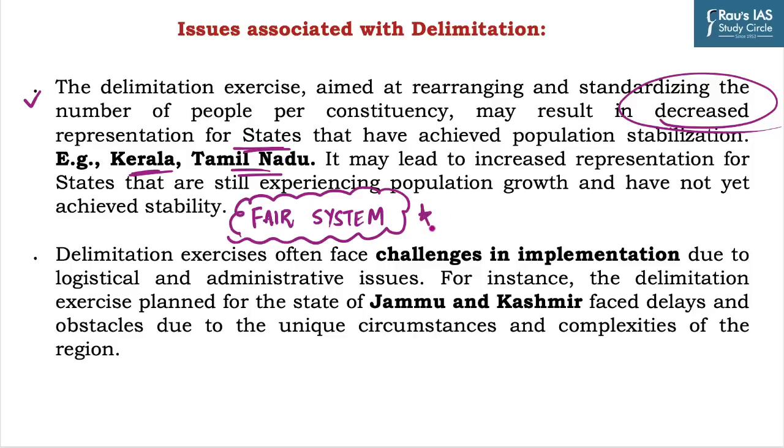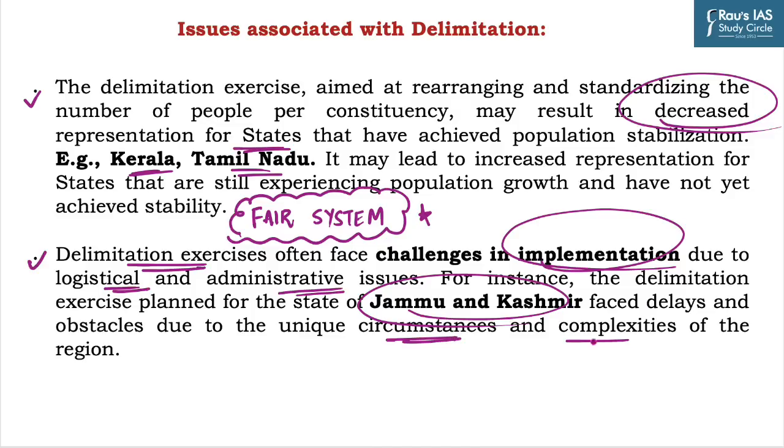Hence, it does not seem a fair system and may lead to an imbalance in the representation of different states in Lok Sabha. The next issue associated with the delimitation exercise is its implementation, which can be hampered by logistical and administrative issues. For example, the delimitation exercise in Jammu and Kashmir is facing delays and obstacles due to its unique circumstances and complexities such as internal security challenges.